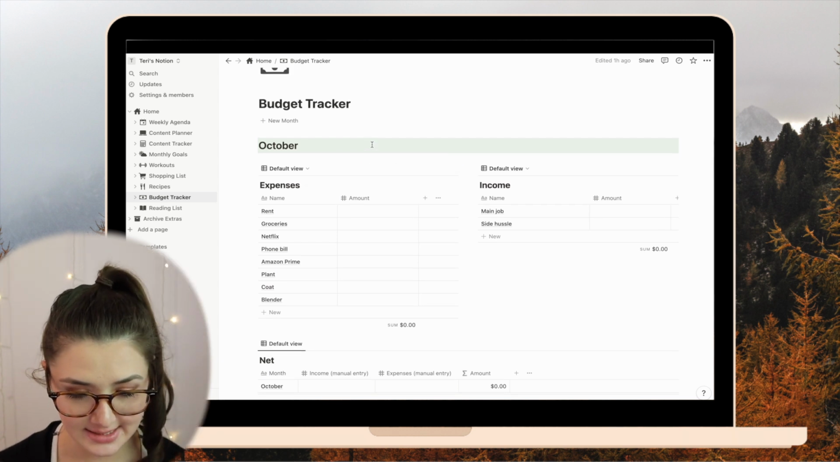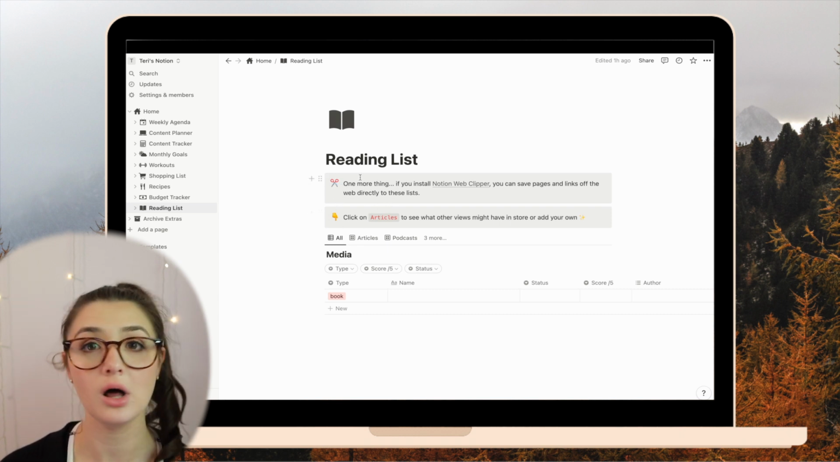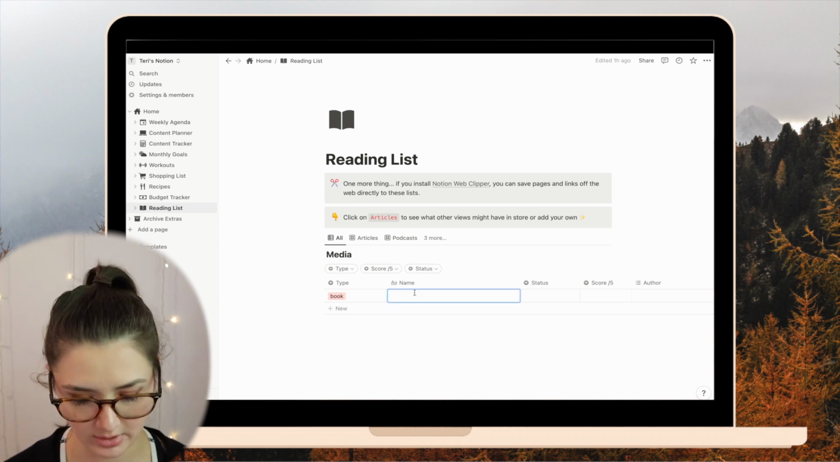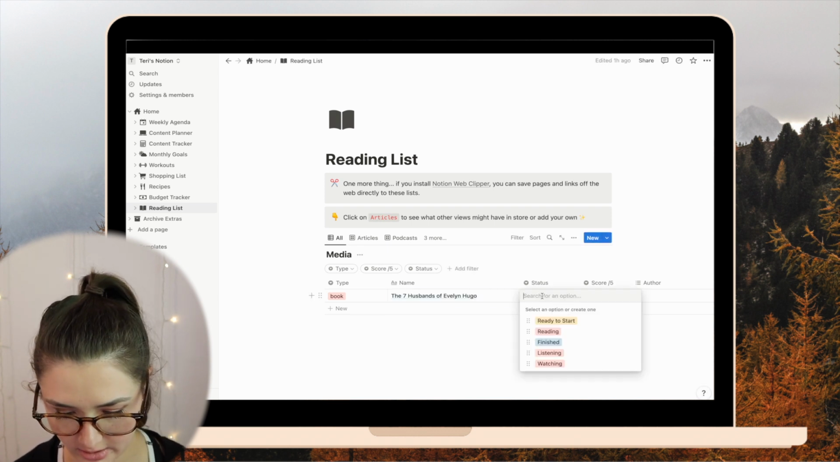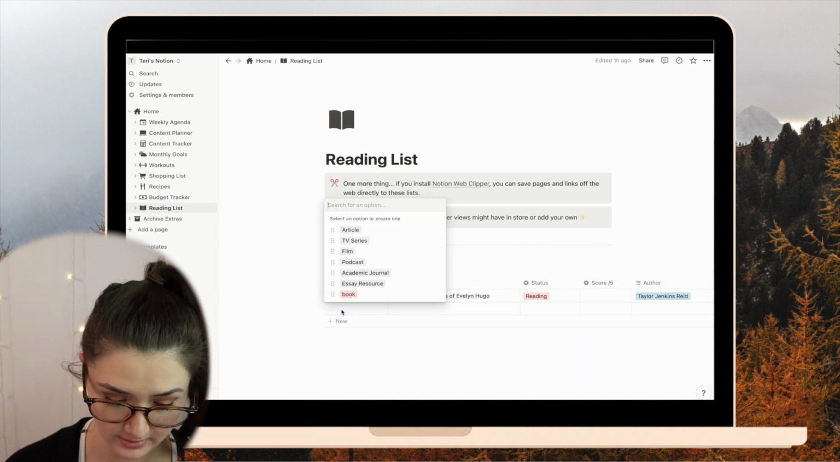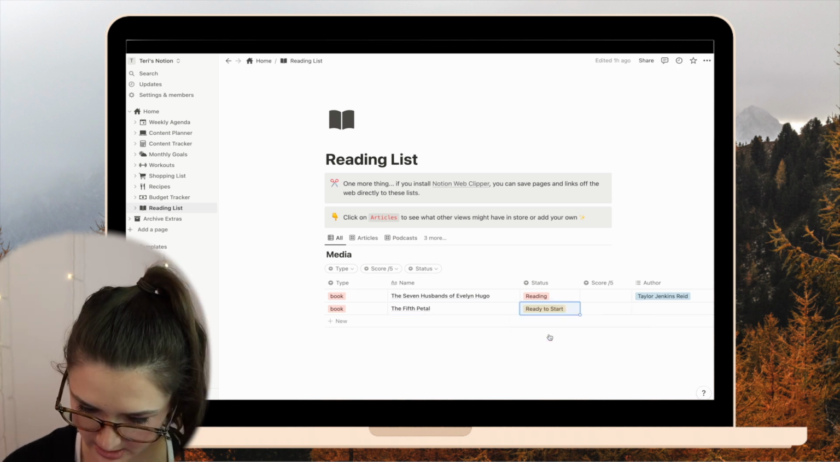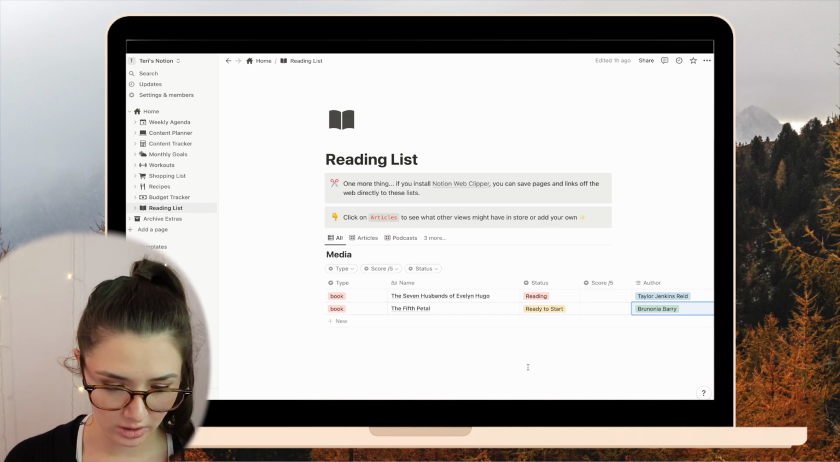And last but not least is a reading list. I do have to end up deleting these little blocks that are here, but for now I'm just gonna add the books that I'm reading. So I'm reading The 7 Husbands of Evelyn Hugo at the moment. I'm not gonna score it yet because I'm not done. The next book that I have to read for the month of October is The Fifth Petal. It is by this author. But that is my Notion tour and my plan with me for October.